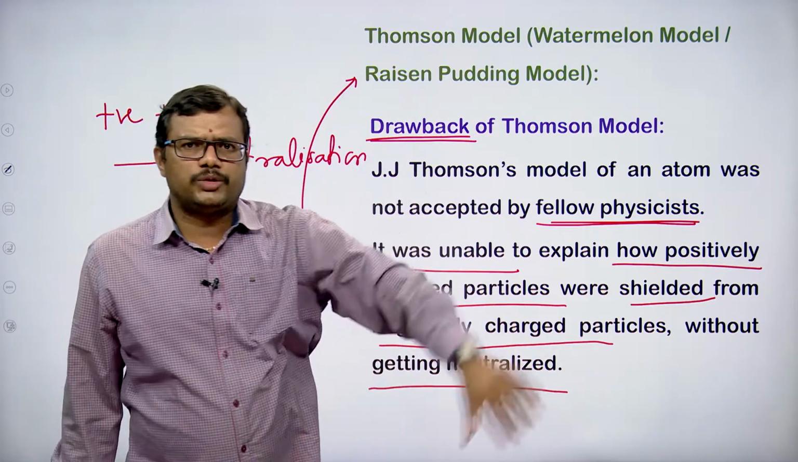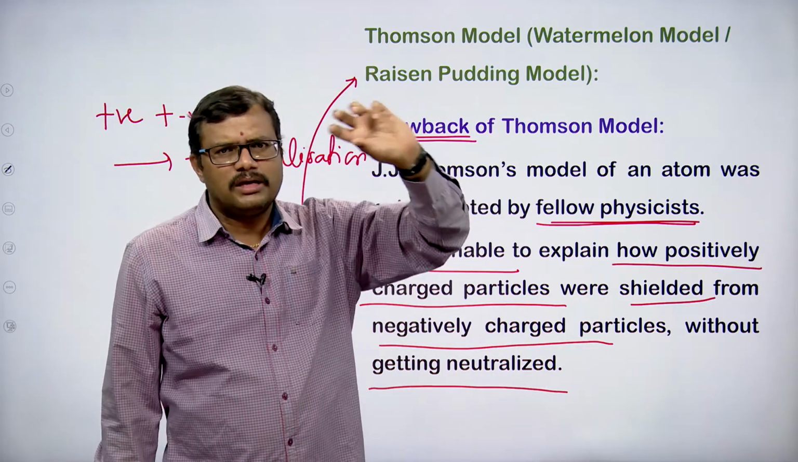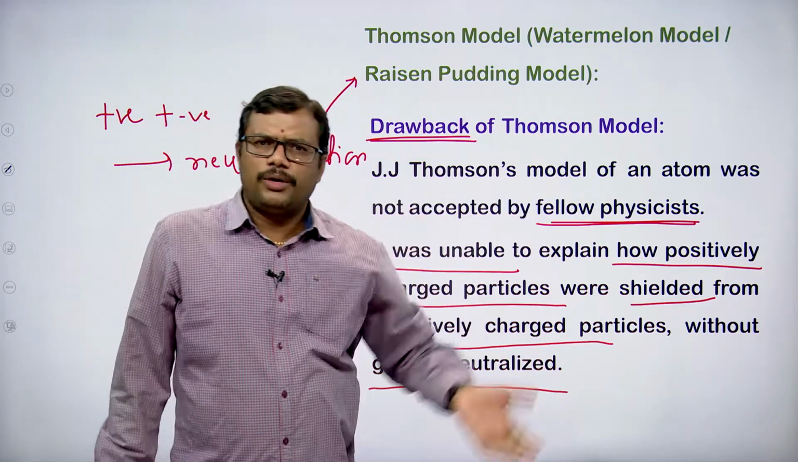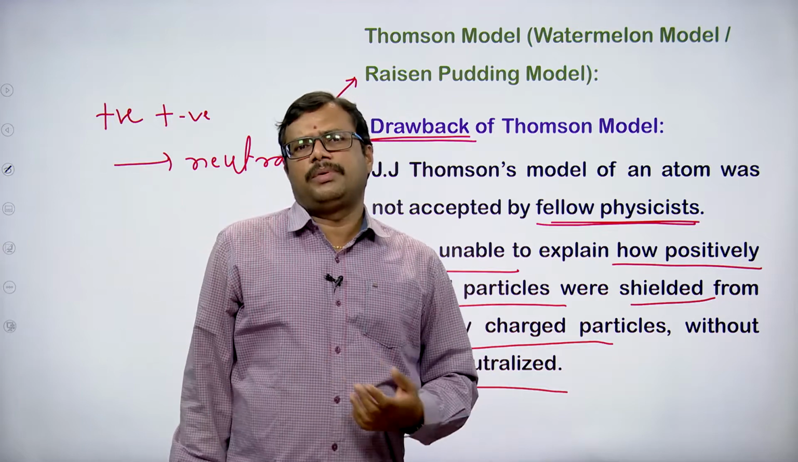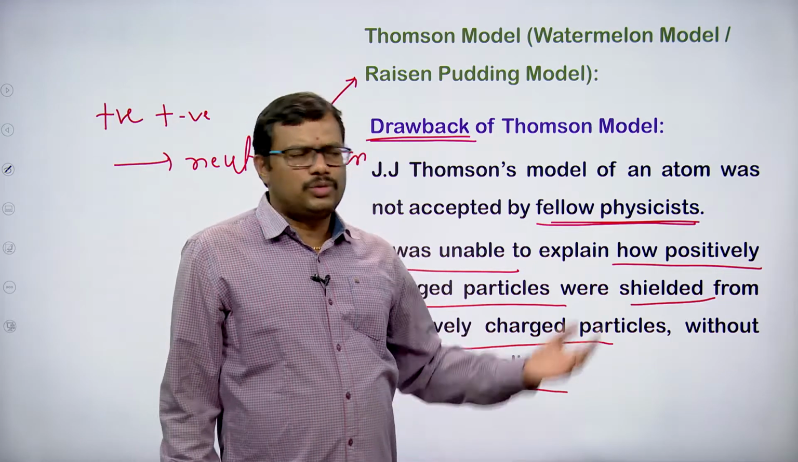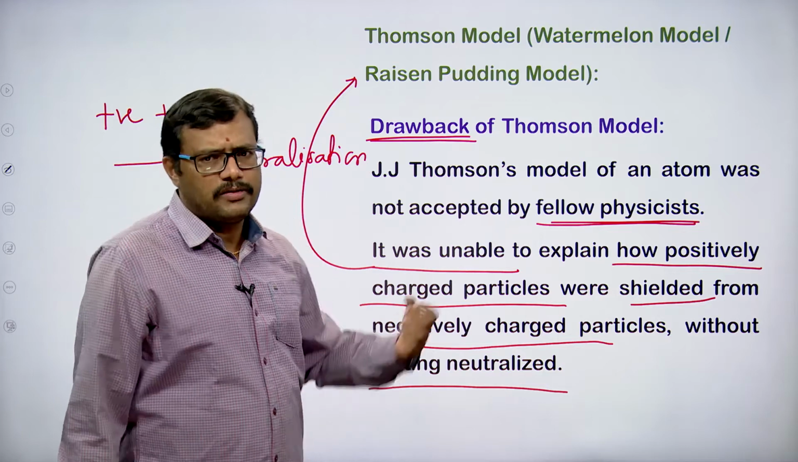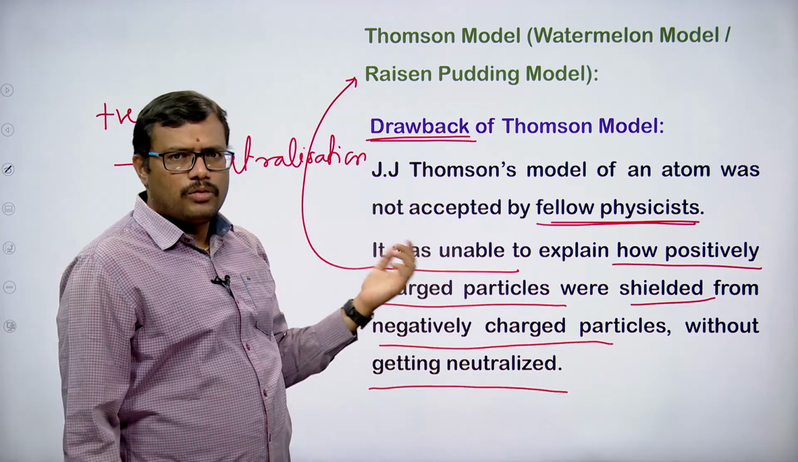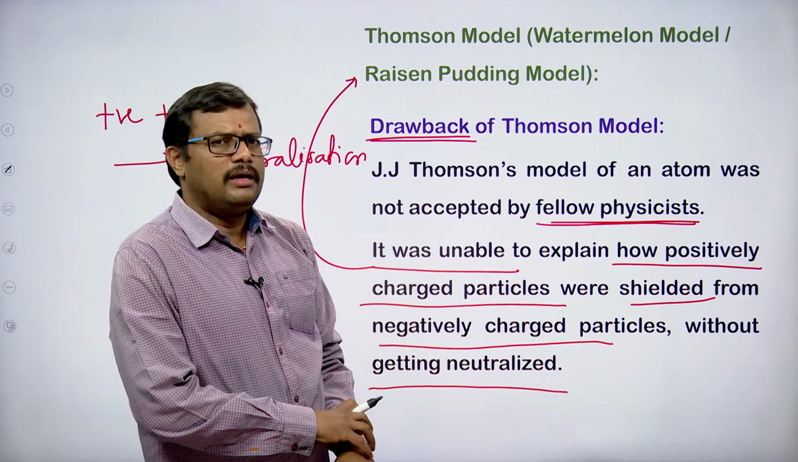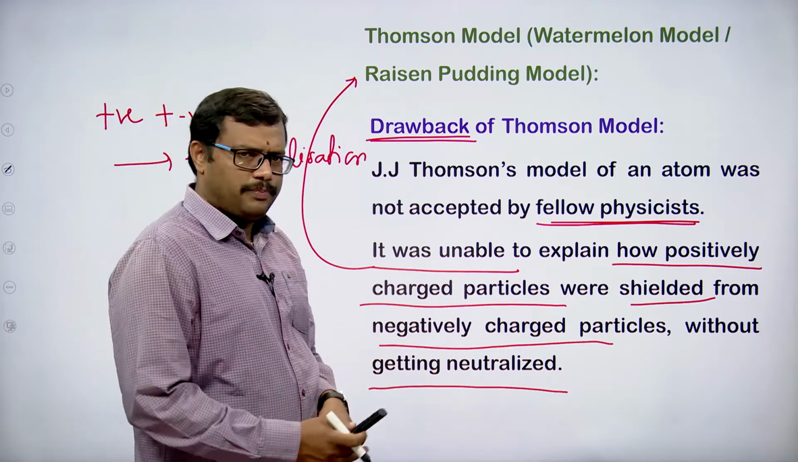The total sphere is positive, and here and there we have a negative charge. The negative and positive charges are not neutralized, but they are shielding one another. How is it possible? How can this happen? This does not happen in nature. So, that is the question raised by the fellow scientists, and J. Thomson could not explain this particular question.